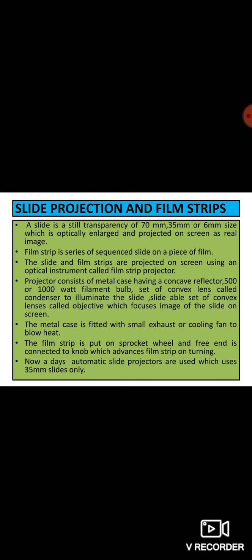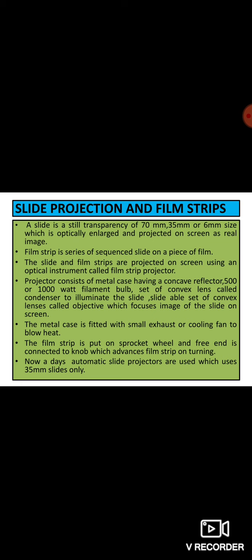As you have seen in earlier movies, there is a film strip in a rolled form, and this is projected. Earlier theaters used to contain this kind of projector. The slides and the film strips are projected on a screen using an optical instrument called a film strip projector.